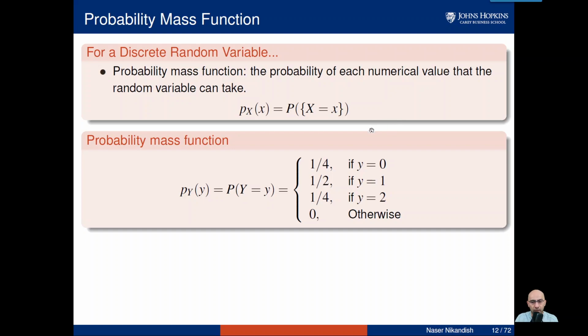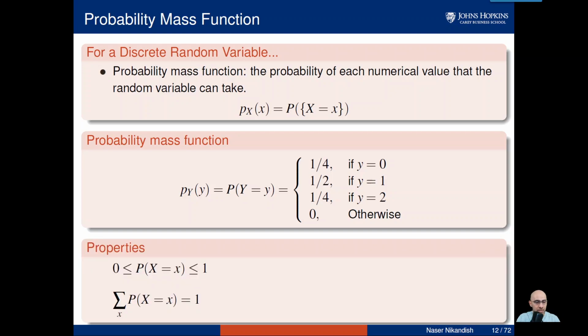I think I explained all of this. Oftentimes you are going to see the probability of otherwise, or OW, is 0. This is just being mathematically correct: it takes 0, 1, and 2 with positive probability, and any other value has a mass, weight, or probability of 0.